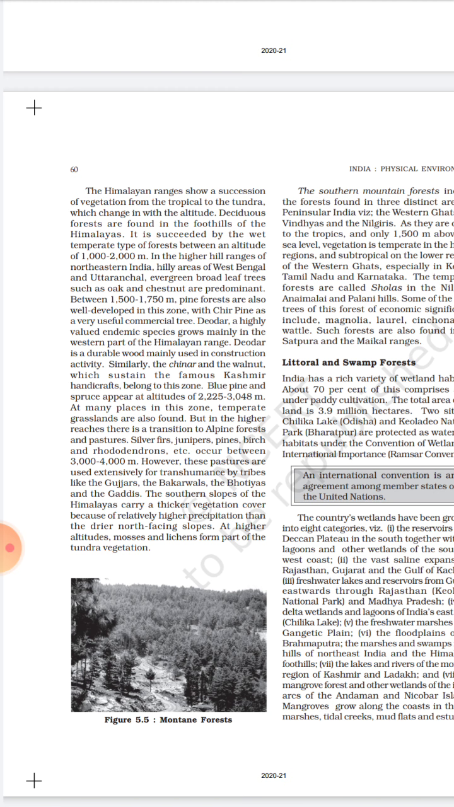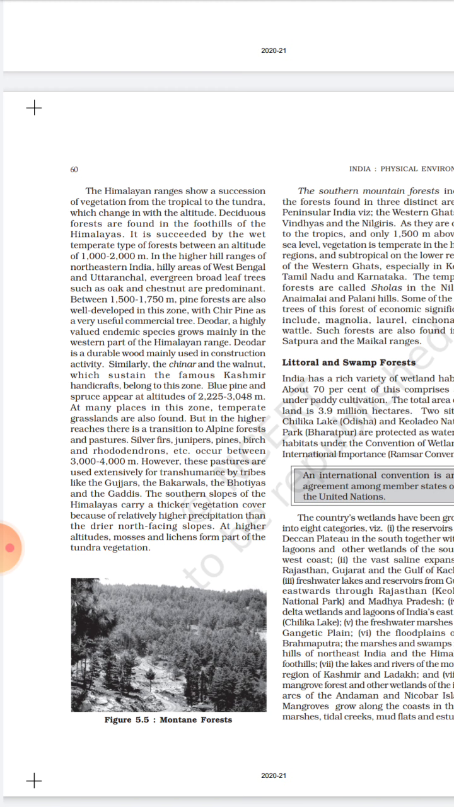Then blue pine, which is found at altitude of 2200 meter to 3048 meter. But in the higher reaches there is a transition to alpine forest and pasture. So silver firs, pines, birch are found there, which occur at 3000 to 4000 meter. There are many pastoral or tribal communities which are found there, that are Gujjars, Bakarwals, Bhotias and Gaddis.